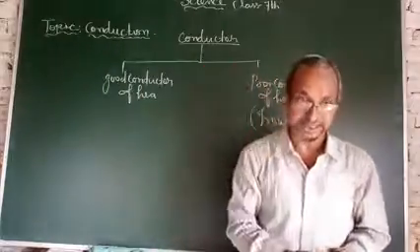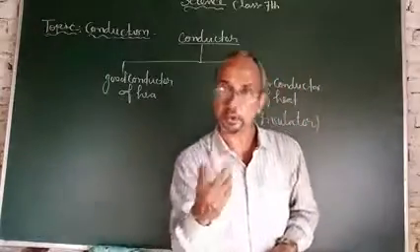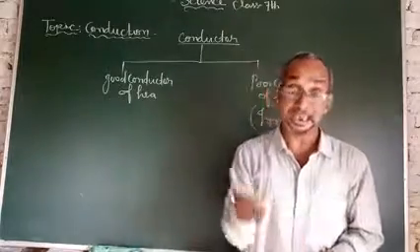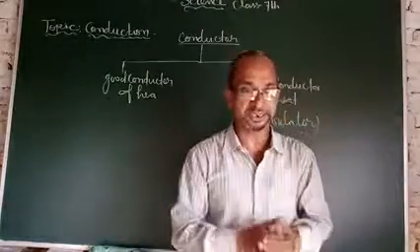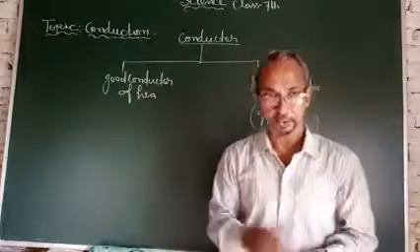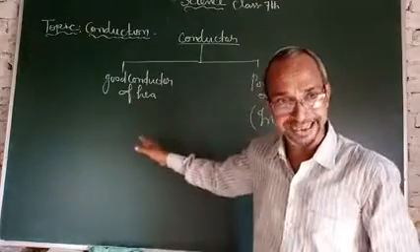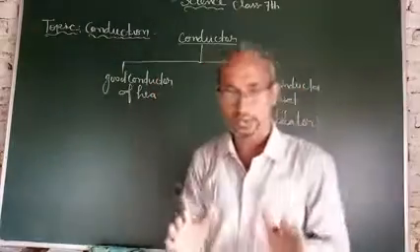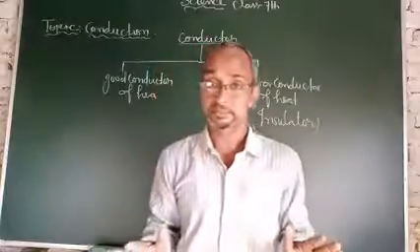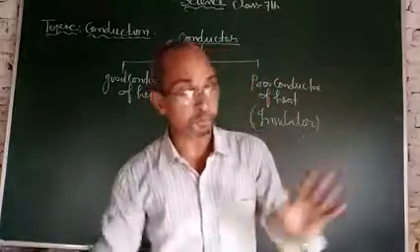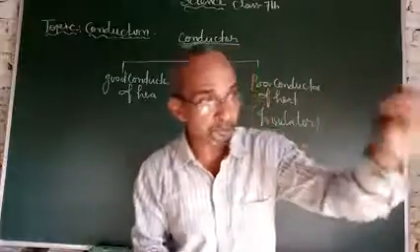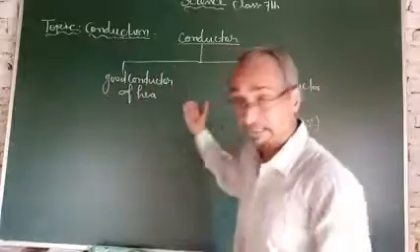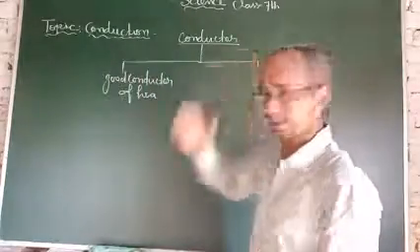Next, liquids are poor conductors of heat. Liquids do not allow the transfer of heat. And gases are also poor conductors of heat, very poor conductors. So these are the conduction process, and there are two types of things, conductor and insulator. You should keep in mind, conduction is the process of transfer of heat from one place to another place, or one part of the object to another part of the object. All substances are classified into two groups, conductor and insulator.